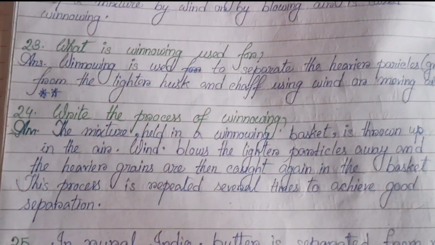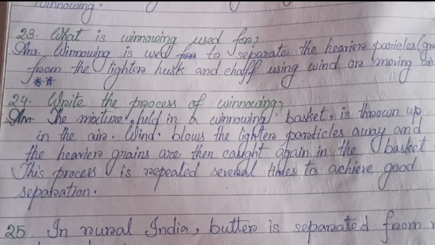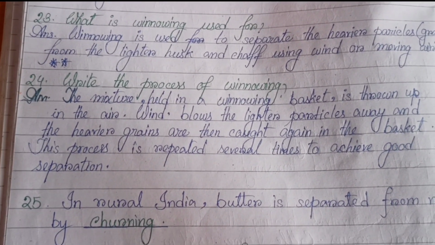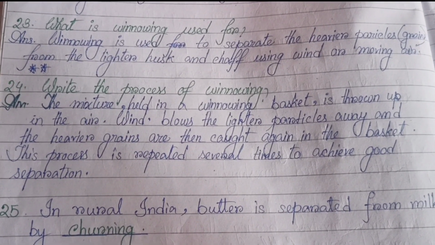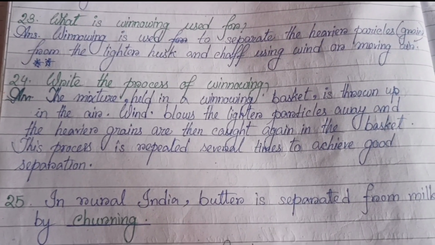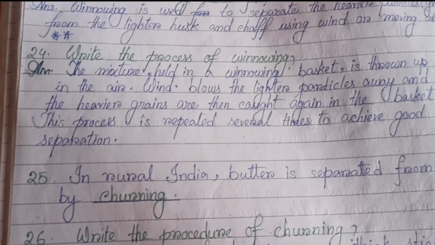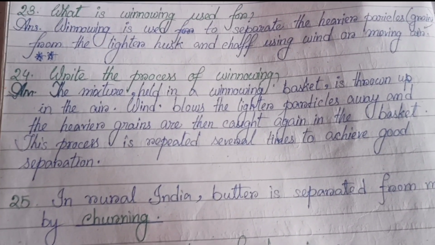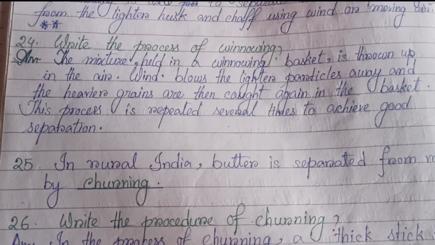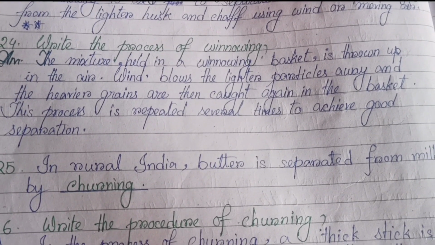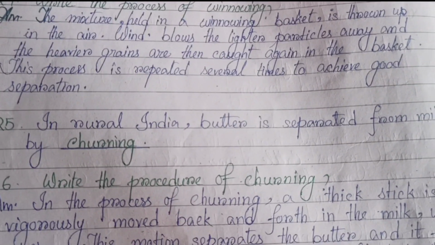Next, 24. Write the process of winnowing. The mixture held in a winnowing basket is thrown up in the air. Wind blows the lighter particles away and the heavier grains are then caught again in the basket. This process is repeated several times to achieve good separation.